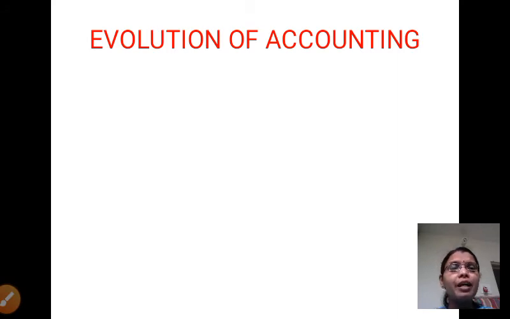The next, in the 12th century, they recorded accountancy as debit and credit. Debit and credit means money comes in or money goes out. In that format they recorded accountancy. Here they only recorded that money comes in and money goes out, or otherwise who is the receiver and who is the giver. That was all that was recorded in that book.